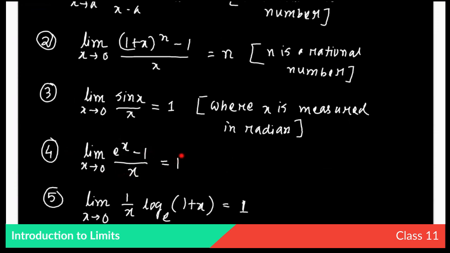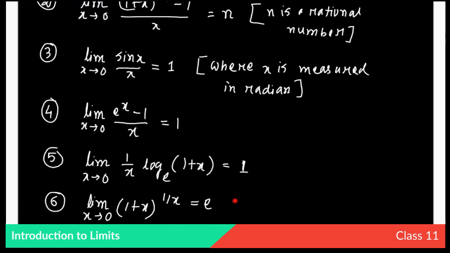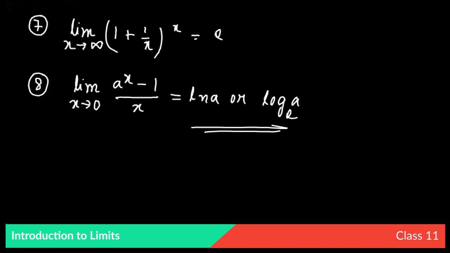Number 5: the limit as x tends to 0 of 1 by x log (1 plus x) to the base e equals 1. Number 6: the limit as x tends to 0 of (1 plus x) to the power 1 by x equals e. Number 7: the limit as x tends to infinity of (1 plus 1 by x) to the power x equals e. And number 8: the limit as x tends to 0 of (a to the power x minus 1) by x equals ln a or log a to the base e.